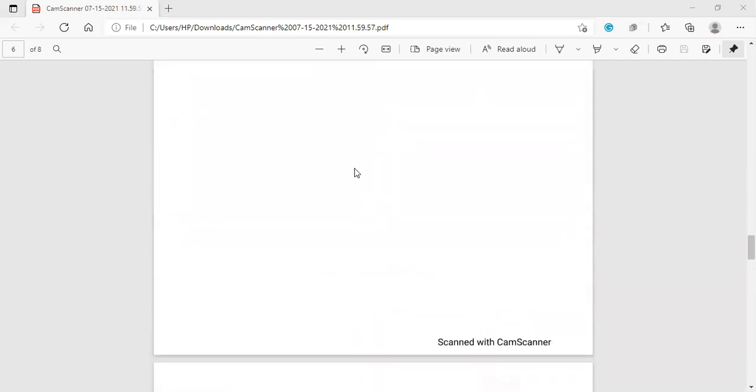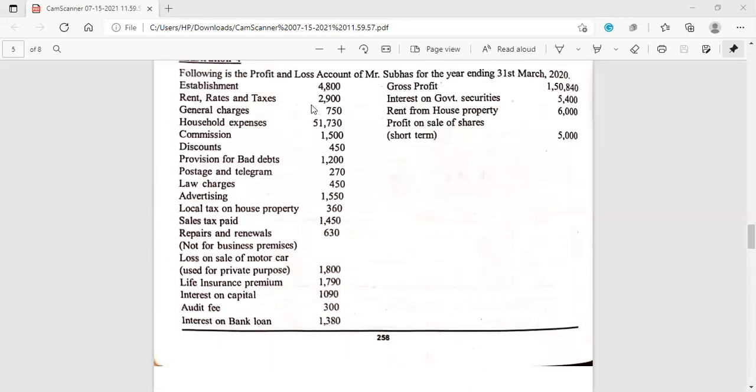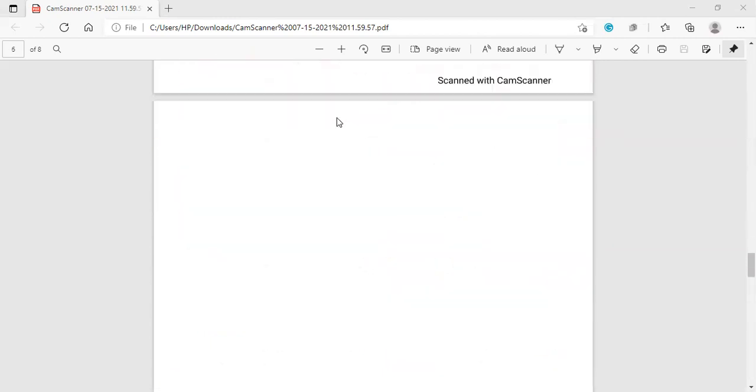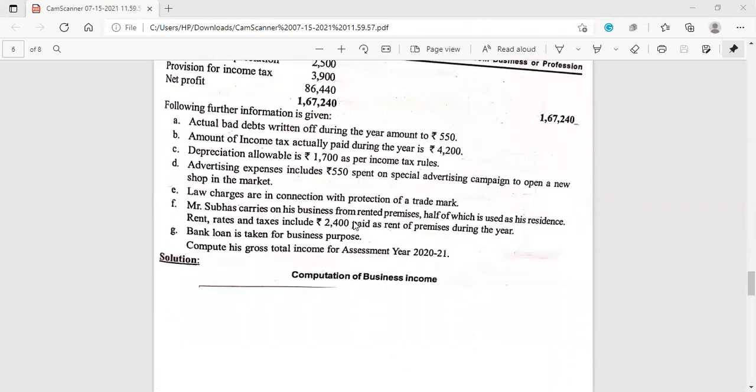Whatever rent they have debited in the profit and loss account. See here, rent, rates and taxes 2,900. So proportionately we have to consider 50% business and 50% personal. So here 2,900 into 1/2 means 1,450. We have to add back to the net profit as a non-business expenditure.